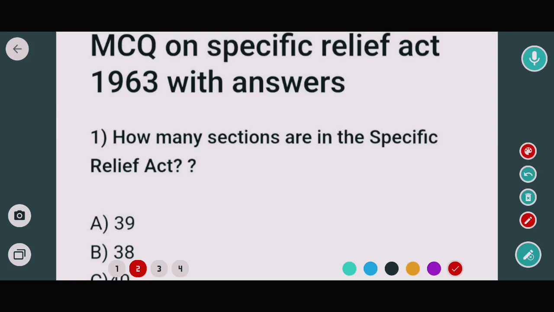Today we will solve a few most important MCQs on Specific Relief Act. Specific Relief Act 1963 is a very important topic for our All India Bar examination preparation.